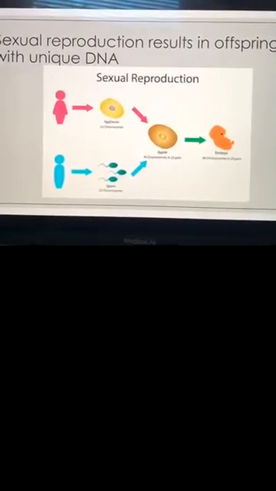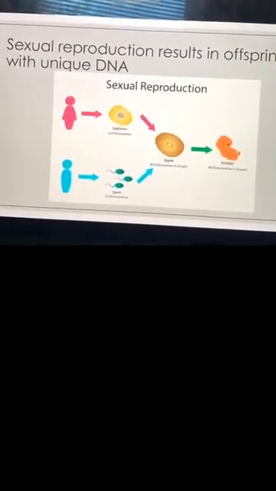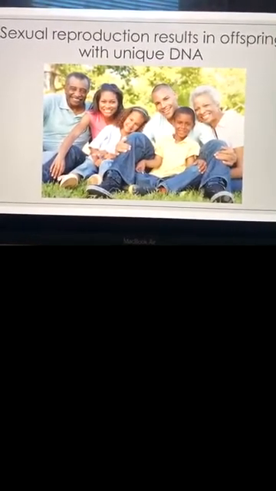Now, most of these organisms that we're focusing on now use sexual reproduction. We talked about sexual reproduction has 2 parents. It has a mom, it has a dad, and you get half the DNA from the mom, half the DNA from the dad. And because you get half from one and half from the other, you end up with a unique mix of genes, meaning that every individual has its own unique mix of genes, meaning that there'll be genetic variety or genetic variation. So everybody will look similar because they'll have some of the same genes, but they'll also have some genes that other people don't have. They'll have a unique mix.